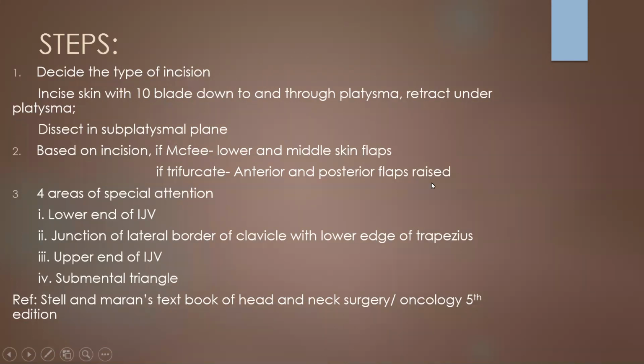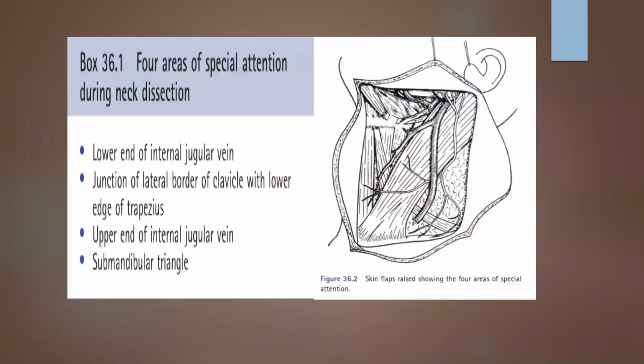And after making all these incisions, we'll have to concentrate on 4 areas. These are the 4 areas of special attention: the lower end of the internal jugular vein, the junction of the lateral border of the clavicle with the lower edge of trapezius, the upper end of the internal jugular vein, and the submandibular triangle.